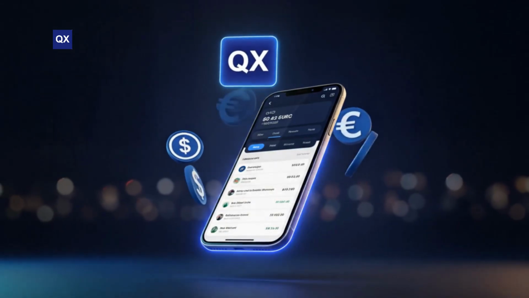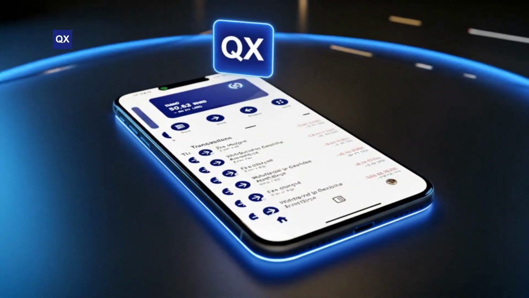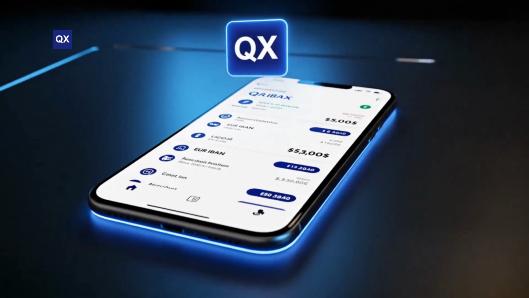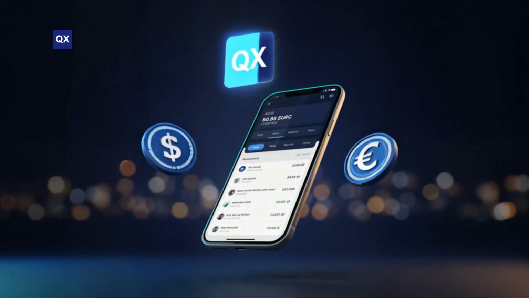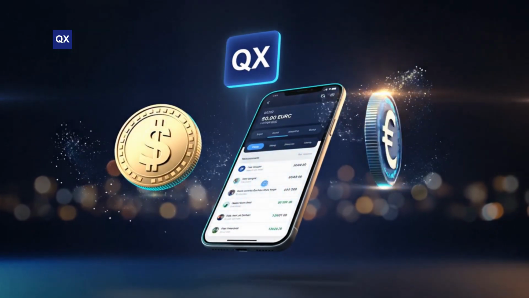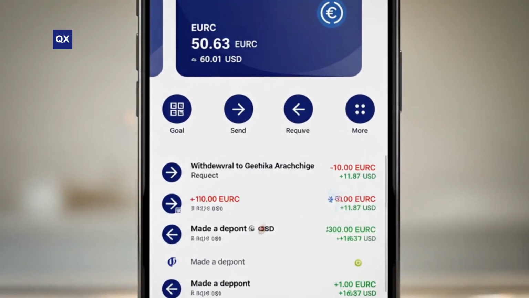What if your IBAN and USD account worked like stablecoins? With this app, you get a native USD account from the USA and a Euro IBAN from Luxembourg. But here's the difference. When USD or Euro arrives, it can automatically come as USDC or EURC. So your money moves like crypto, but it's still a real bank account.